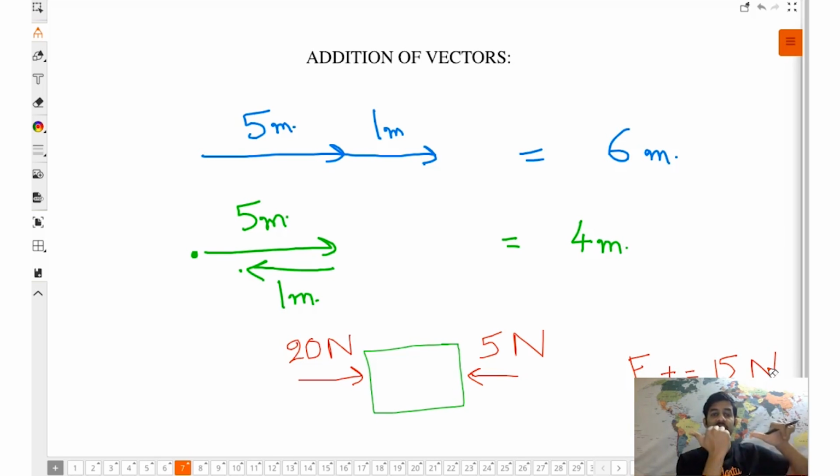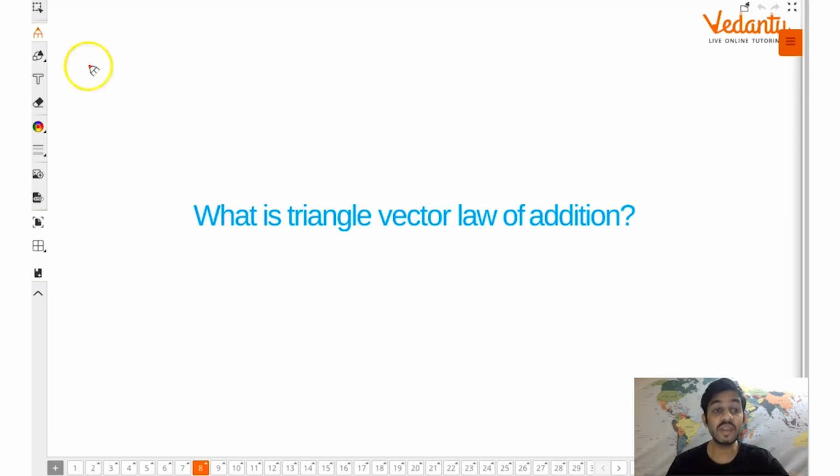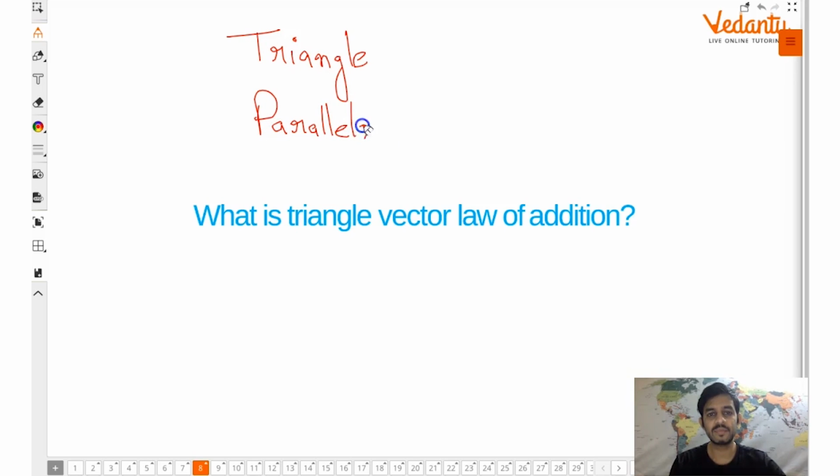So if vectors are in the same direction or they are in the opposite direction, we can very easily add them. But what happens if the direction of vectors are different? Let's study them. For that, we have various laws, laws of vector addition. We have actually 3 laws. Triangle law, parallelogram law, and third is the polygon law.